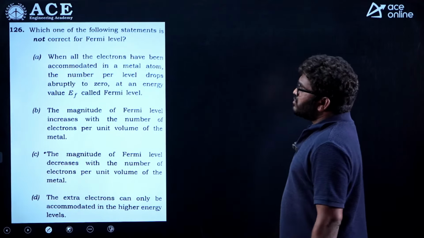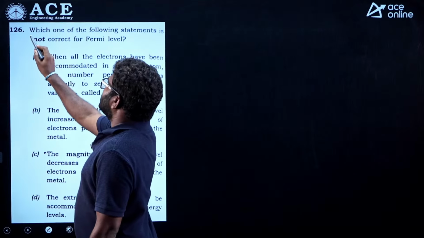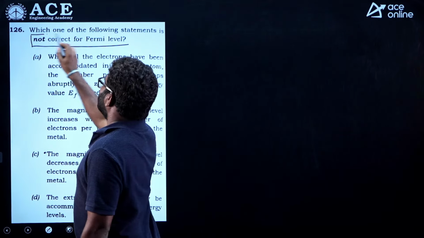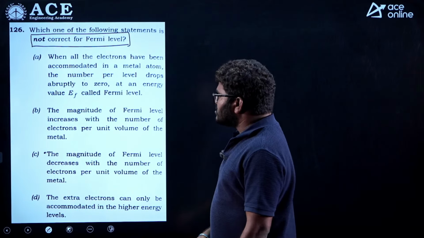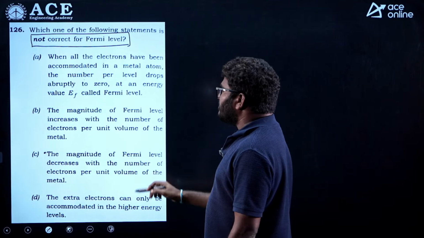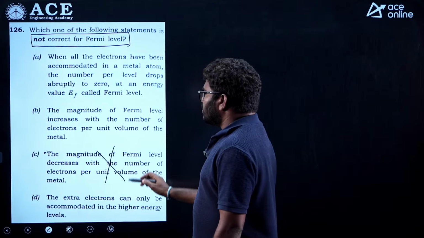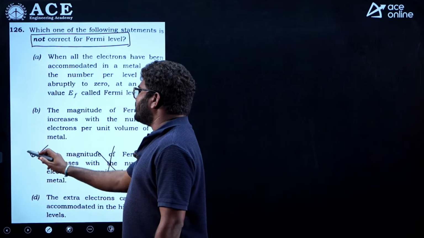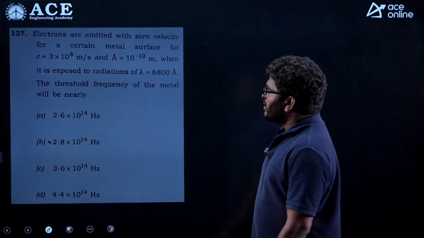Now, next question is related to Fermi level. In this question, out of these 4 statements, which is not correct? See, the third statement is not correct because the magnitude of Fermi level decreases with the number of electrons per unit volume. So, it is absolutely wrong. So, C is the correct answer for this question, right.